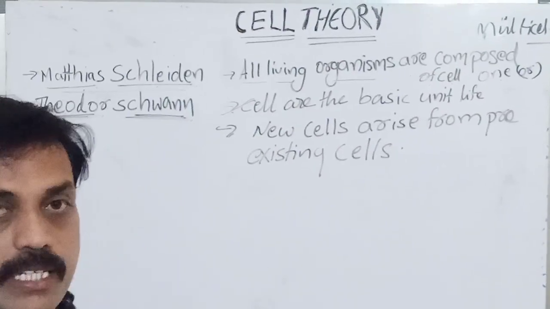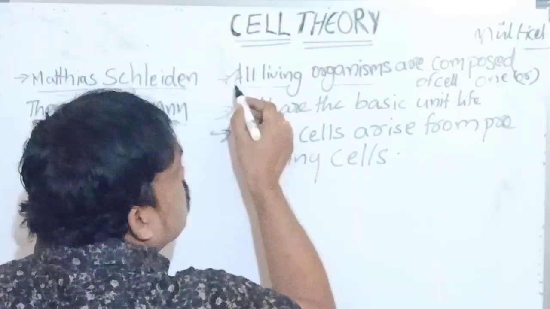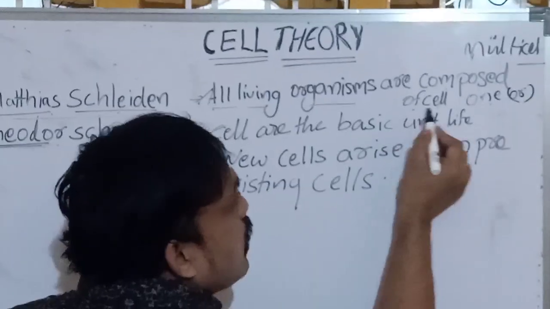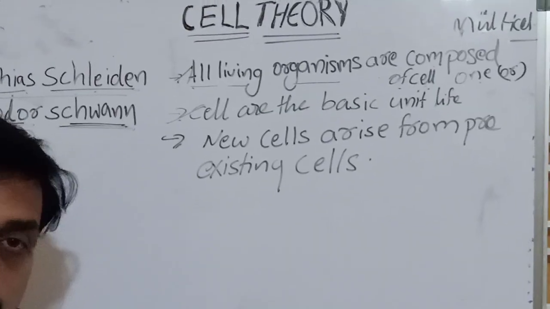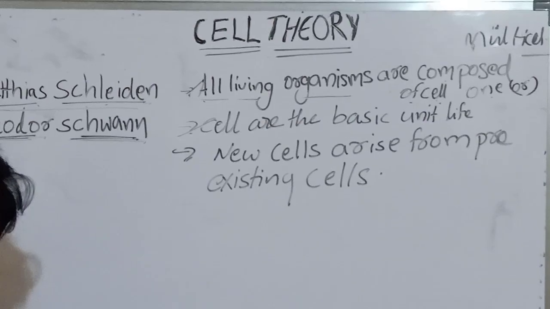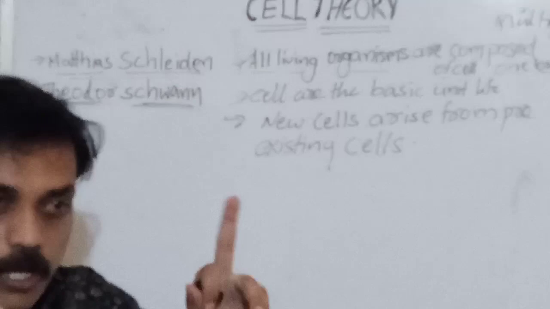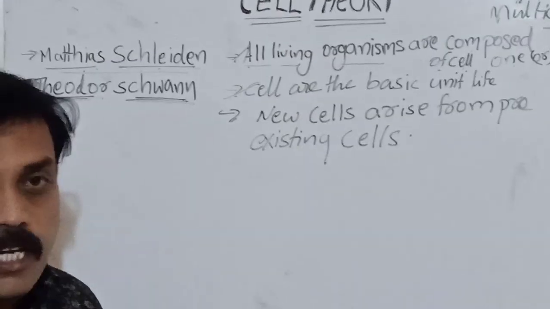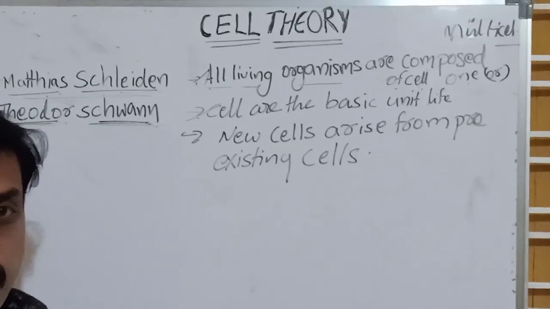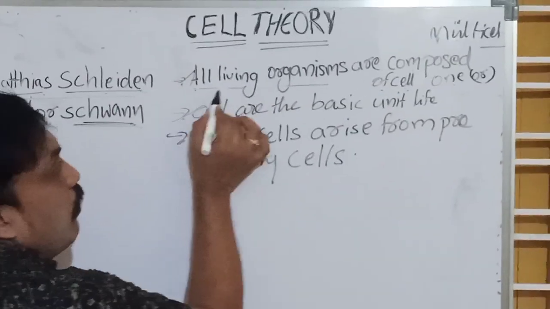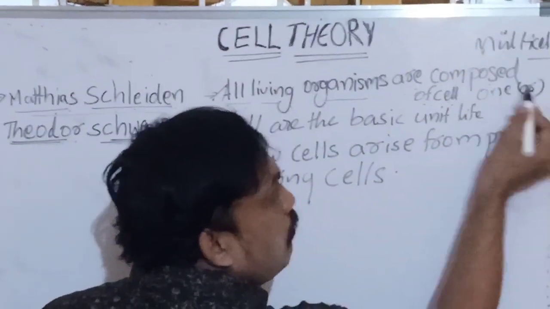What is cell theory? What did they say about cell theory? All living organisms are composed of cells. All living organisms are made up of cells, either one cell or many cells. For example, an amoeba is single-celled; the total body is made up of only one cell. That is a unicellular organism. In a multicellular organism, the body is made up of many cells. The first point: all living organisms are composed of cells, that is, one cell or many cells.